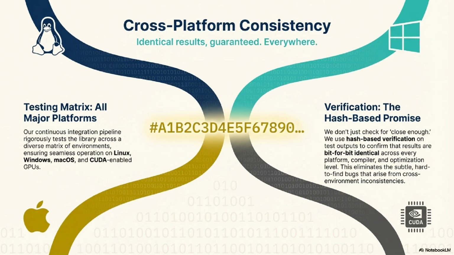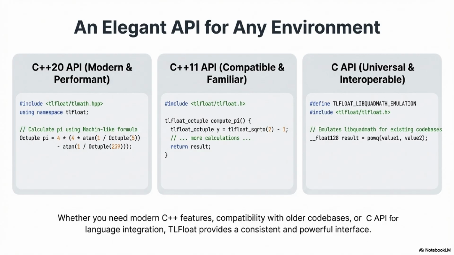Okay, so we have a library that guarantees 1 ULP accuracy across an incredible precision spectrum. It's built on complex, custom integer math, and it's proven correct by this exhaustive testing. The final piece of the puzzle is accessibility. How does a user actually integrate octuple math into a real application without tearing their hair out? That's a huge point, and TLFloat clearly prioritized maximum compatibility. They understand that these advanced numerical libraries have to play nice with legacy code, high-level languages, specialized hardware, all of it. So they address this with multiple interface layers.